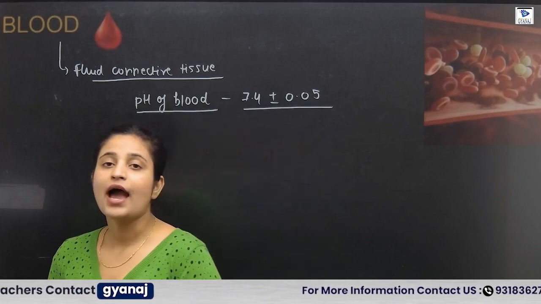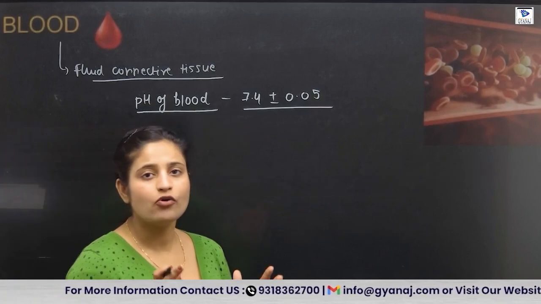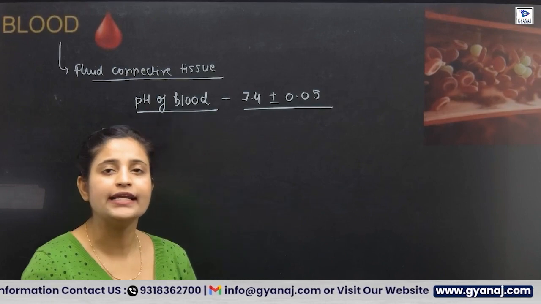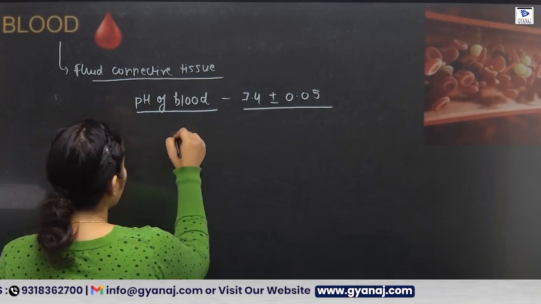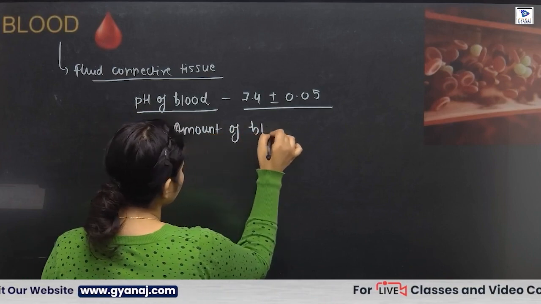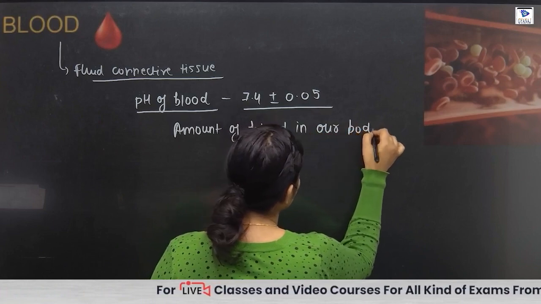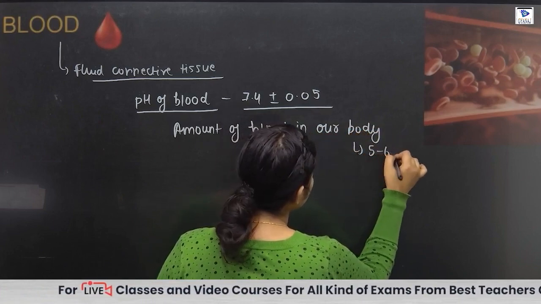And the next is the total amount of blood. What is the total amount of blood that we have in our body? It is 5 to 6 liters. The amount of blood in our body is 5 to 6 liters.